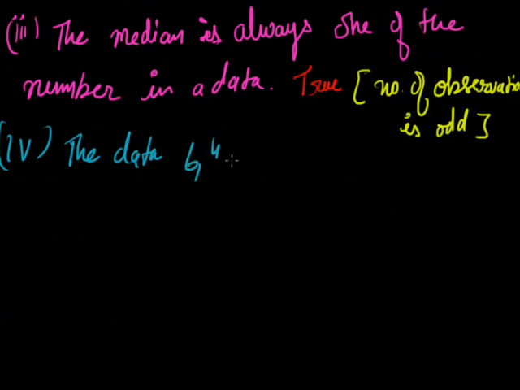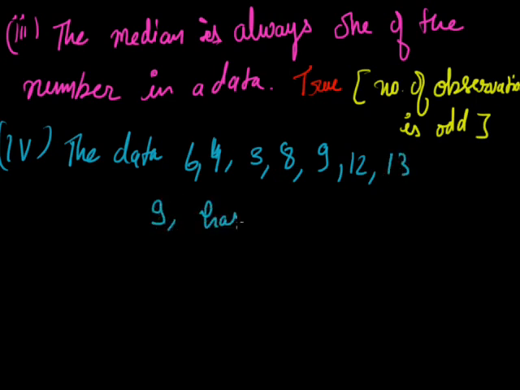The fourth part is, the data 6, 4, 3, 8, 9, 12, 13, 9 has mean 9. Now to find the mean, we have to do the sum of observations upon the number of observations.